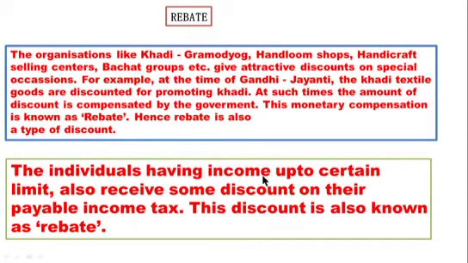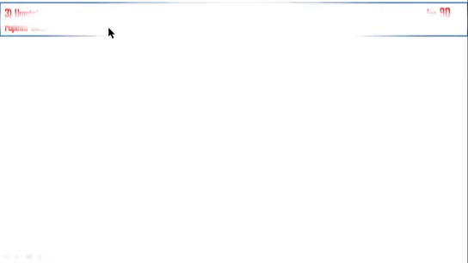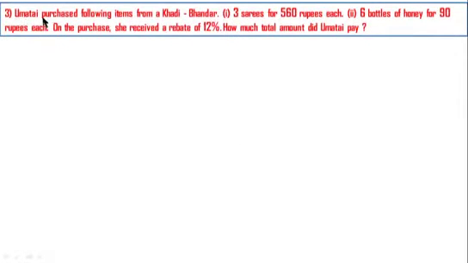The individuals having income up to a certain limit also receive some discount on their payable income tax. This discount is also known as a rebate. Here, Uma Devi purchased the following items from a Khadi Bhandar. First, three sarees for 560 rupees each. Second, 6 bottles of honey for 90 rupees each. On the purchase, she received a rebate of 12%. How much total amount did Uma Devi pay?